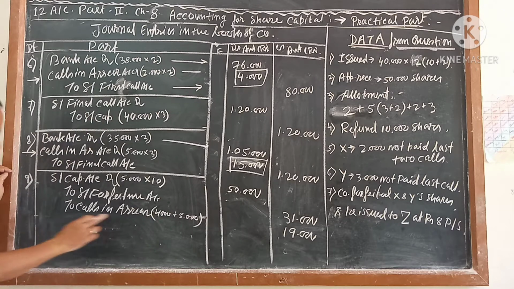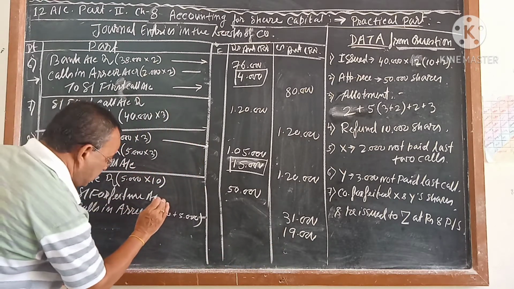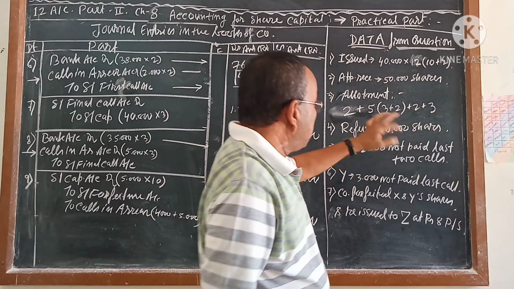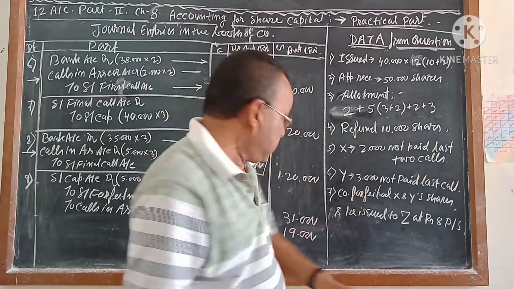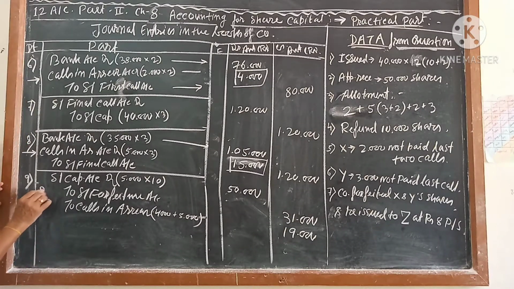Out of that, X and Y did not pay 19,000 and X and Y paid 31,000. If you calculate how much X paid and how much Y paid and add it, you will get 31. So this is actually paid, and this is not paid.